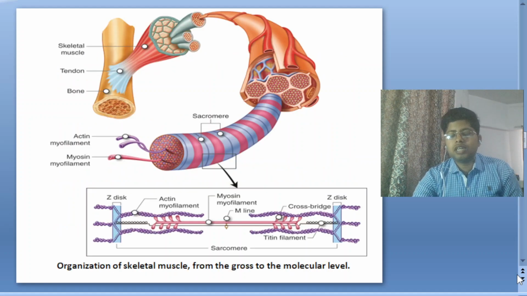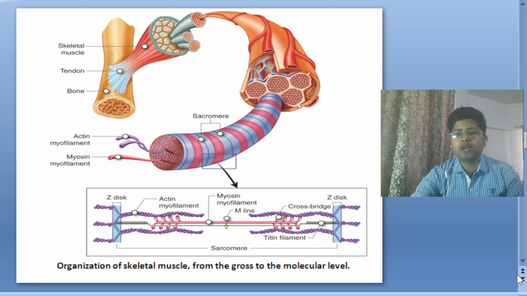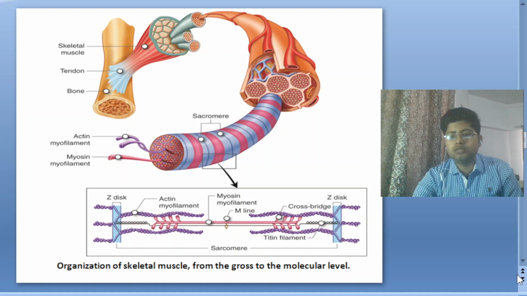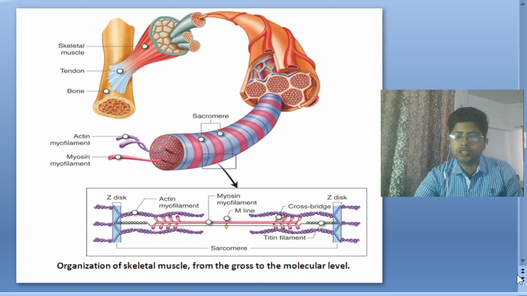This is the arrangement of the filaments, where cross bridges happen between the myosin and actin, and the Z discs are present side by side. The purple filament is the actin microfilament, and the pink and dark filament is known as the myosin filament. In between the myosin, the M line is present, and in between the Z discs, the sarcomere is present.